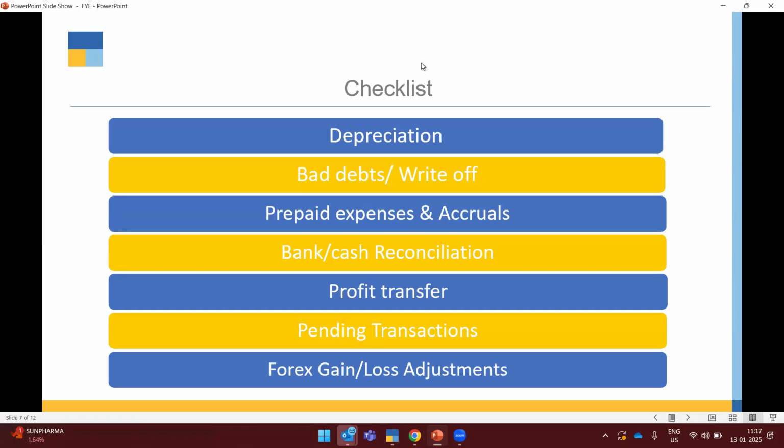And also you have to make sure all your pending transactions are settled. You may have a pending payable or pending receivable from the previous financial year, and that should be written off by making a proper transaction in terms of payment.